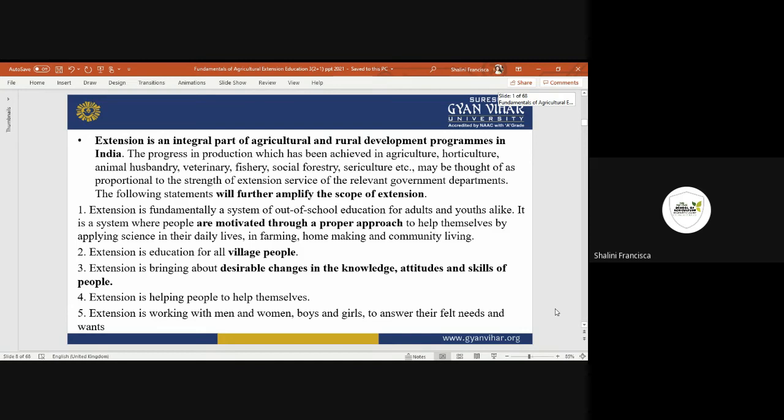In formal education, what happens is we have the knowledge, we disseminate that knowledge to the students, and then the students learn that same knowledge, and maybe they modify it a little bit out of whatever they know. But in extension education, we go to the farmers, we tell the people, this is the way and this is the process by which we are going to help you. And it's not just that we are giving you education, but how this education is going to help is your thing. You have to implement it, see whether there is a problem with it, whether you want to apply that particular method or not.